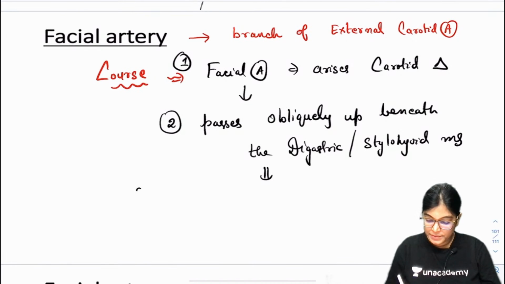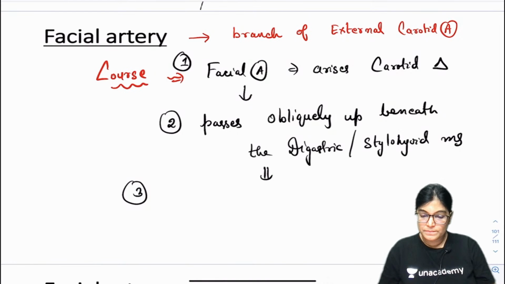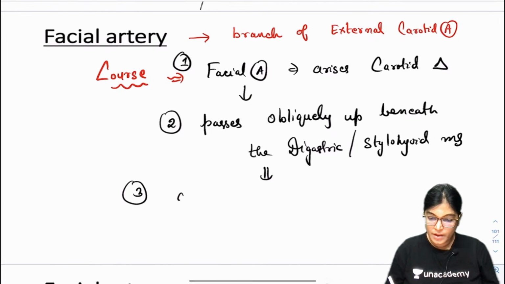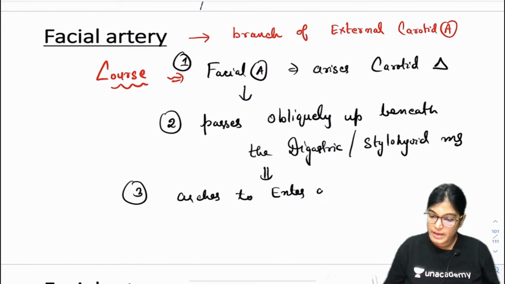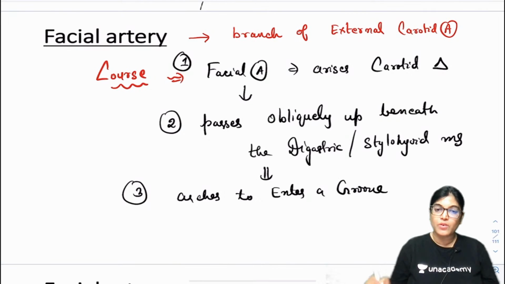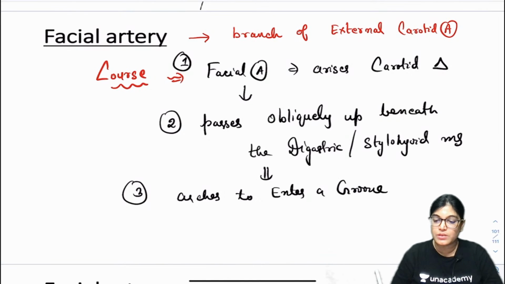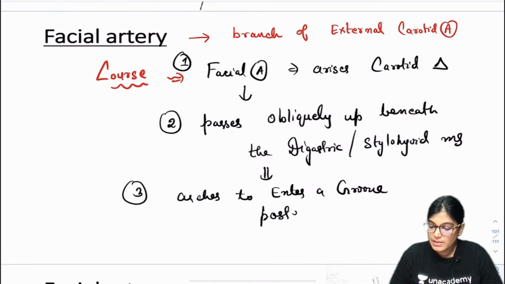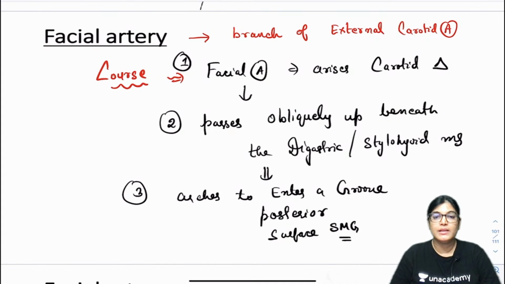Thereafter, the third point: it arches to enter a groove. So it is arching over a groove and then entering towards the posterior surface of a gland. Which gland? SMG. What is SMG? Submandibular gland. Yes, Kumaran, absolutely right. Tortuous artery, absolutely right.